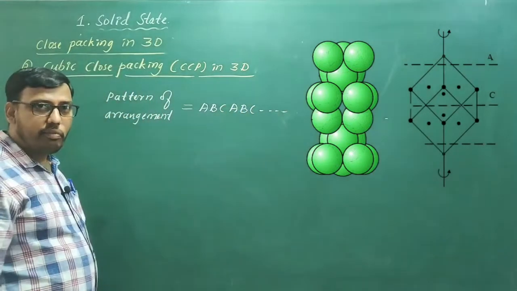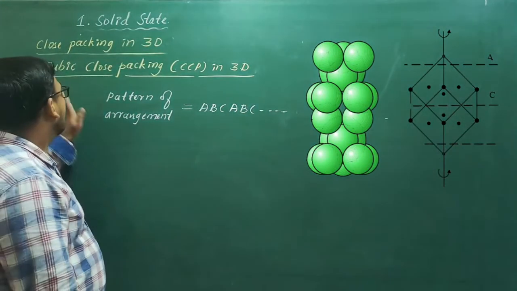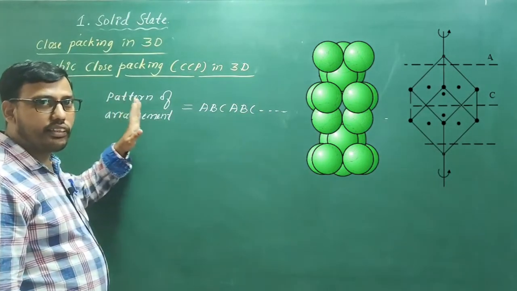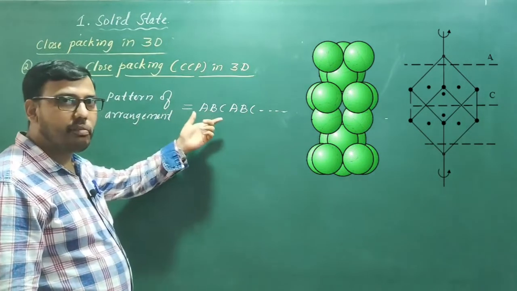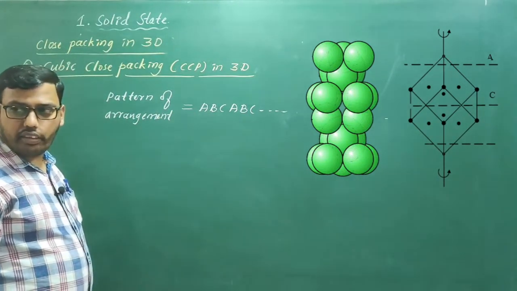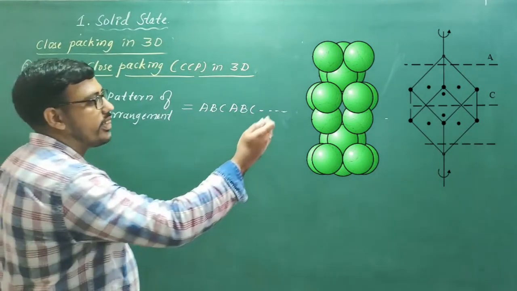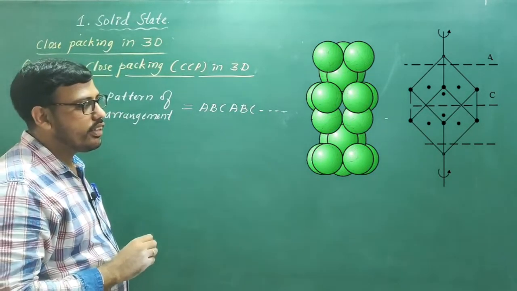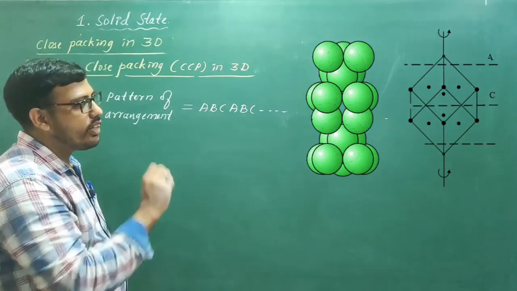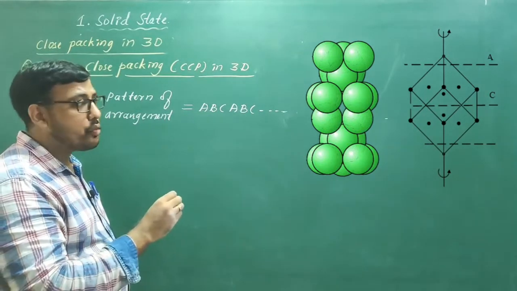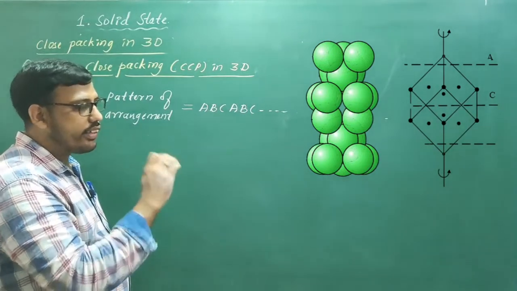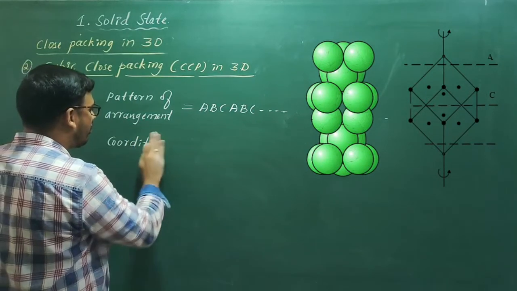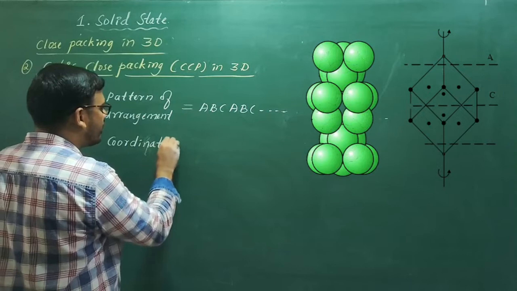So very simple one that may be asked for 1 mark in the PU examinations. What type of arrangement is present in a cubic close packing in 3 dimension? It is ABC, ABC type of arrangement. If you observe clearly that diagram on the right side, what would be the coordination number? In this arrangement also, if you take a particle, it is attached with 12 different atoms. So hence in this case also coordination number is 12.